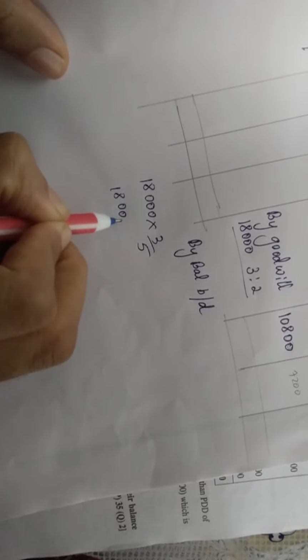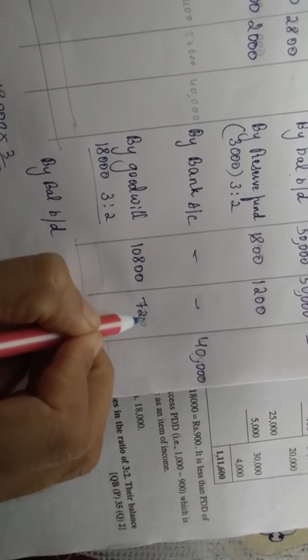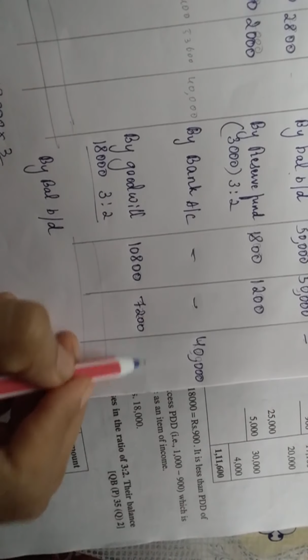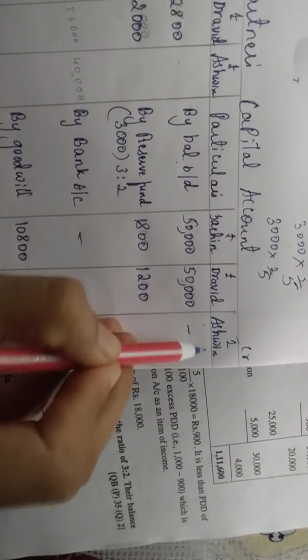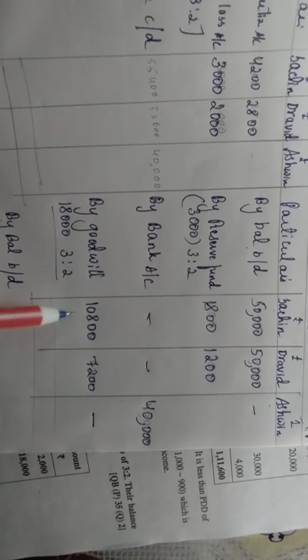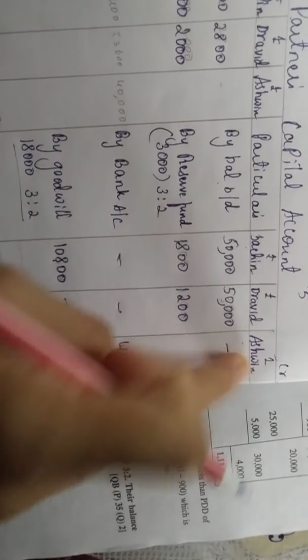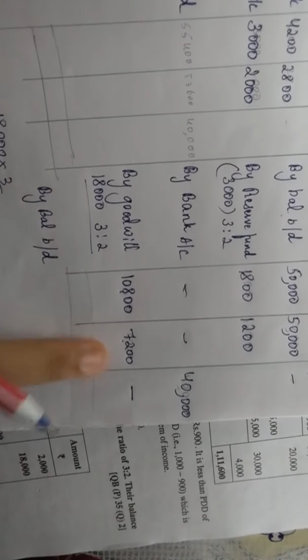Then for Dravid, 18,000 into 2/5 gives you 7,200. Meaning, this Ashwin is giving money to Sachin and Dravid in the ratio 3:2. Ashwin is giving this much money to Sachin and Dravid.